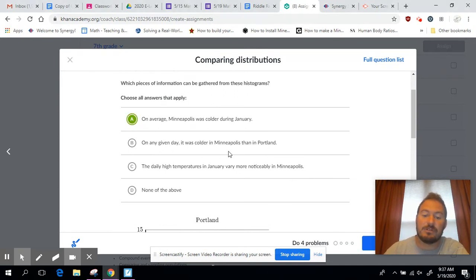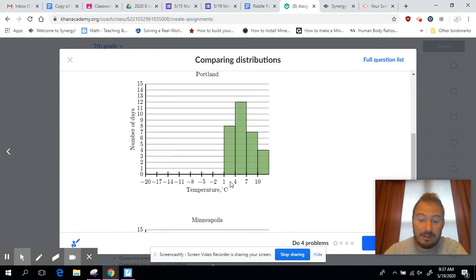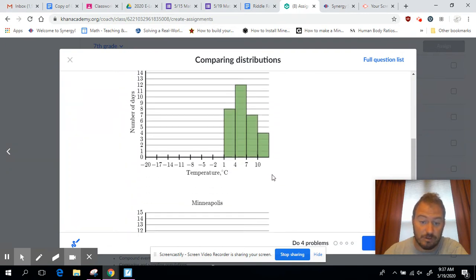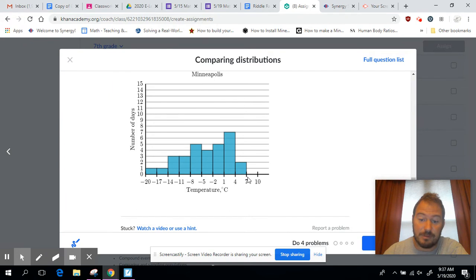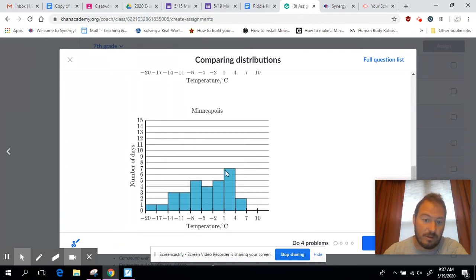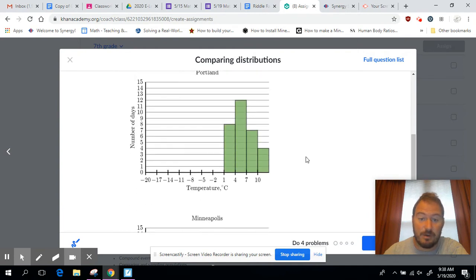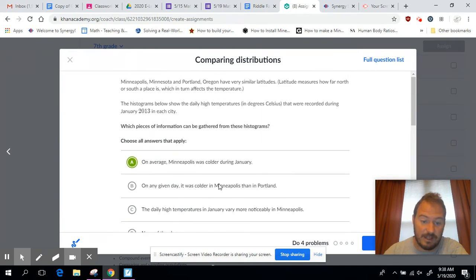On any given day, it was colder in Minneapolis than Portland. Well, when I look at them, Portland goes as low as 1, and Minneapolis goes as high as 7. So I don't know on any given day where they were. There could have been a day where Minneapolis is warmer than Portland, so we cannot answer that one.